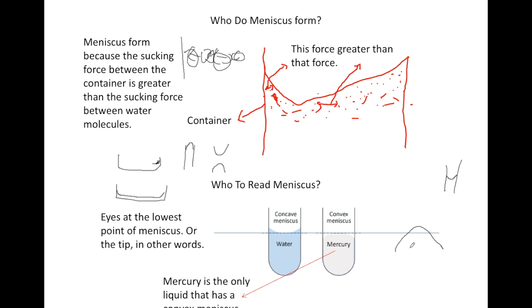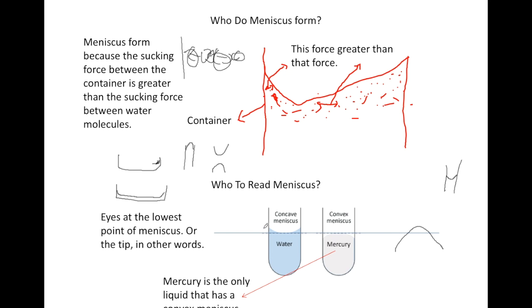So practically, mercury is the only liquid that has a convex meniscus, which is what we call this. Normal liquids will have a concave meniscus. So we read at the very bottom or at the very tip of the meniscus.